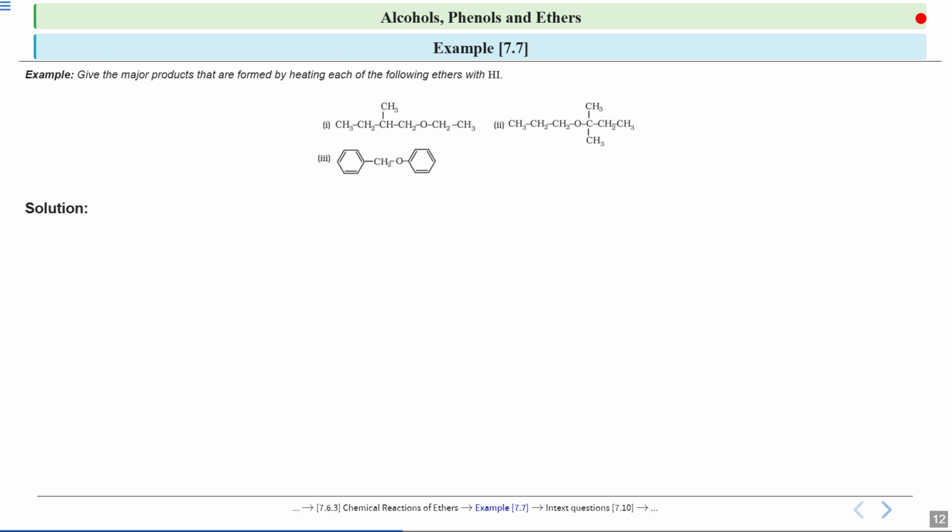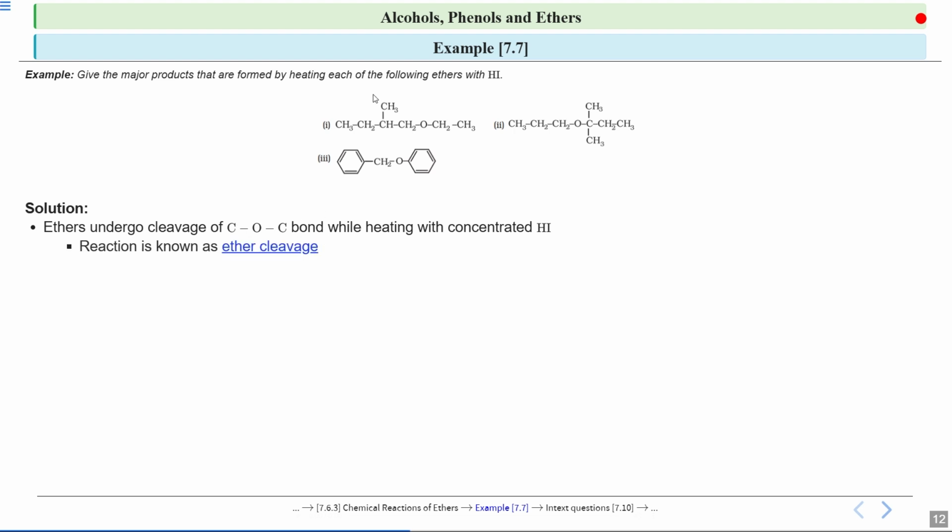And if there is a 3-degree stable carbocation, then the reaction will proceed by SN1 pathway. So see the solution. Ethers undergo cleavage of the carbon-oxygen-carbon bond while heating with concentrated HI. In this case, you have been given HI. So this reaction is known as ether cleavage.